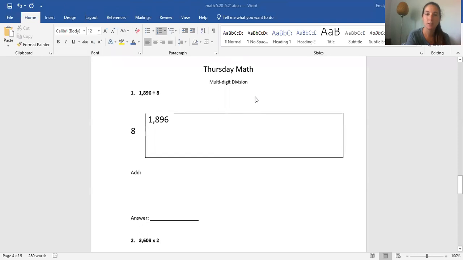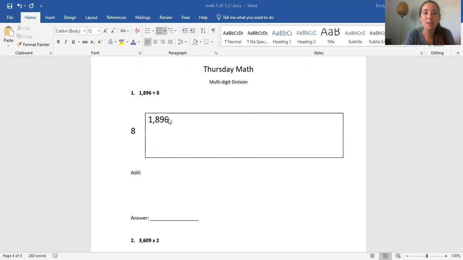So let's pull up our problems for today. So the Thursday math, you can also do this on your pod or you can print it out. Or you could just have a piece of paper and write the problems out as we go. There's not a lot on this sheet, so you could just copy them down.